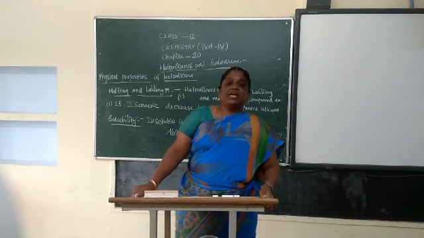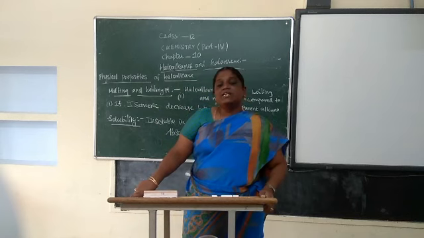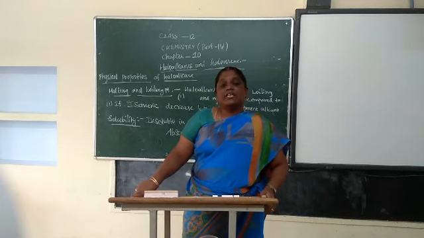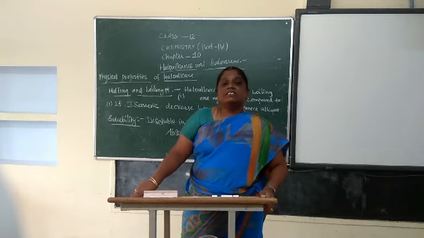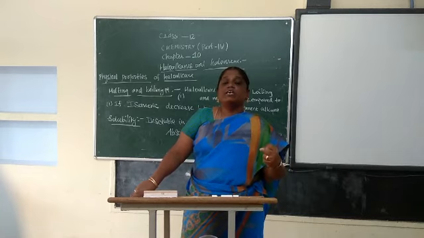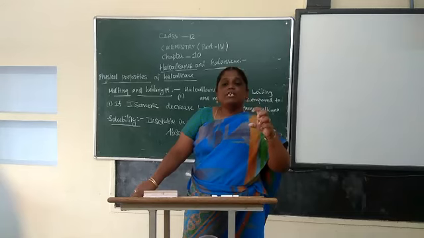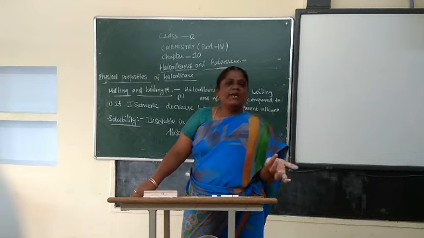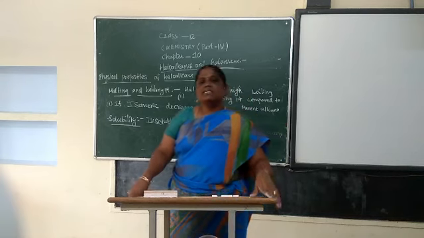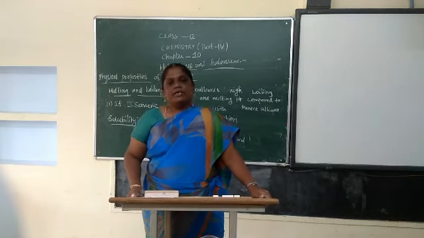Next, branched chains. If it is branched, there is less surface area, which means less contact with adjacent molecules. So the magnitude of van der Waals forces decreases, which means a lower boiling point. Understood?